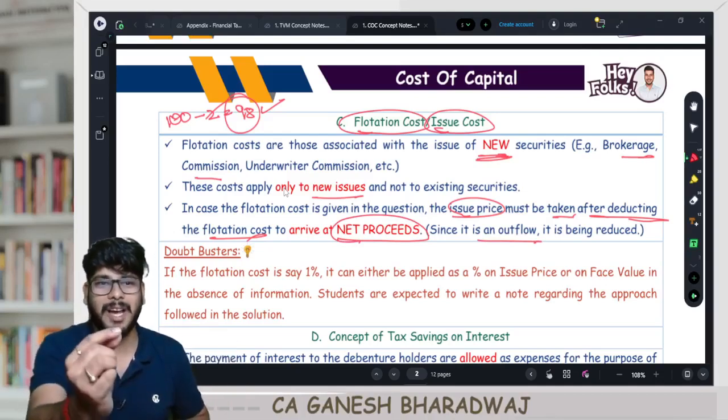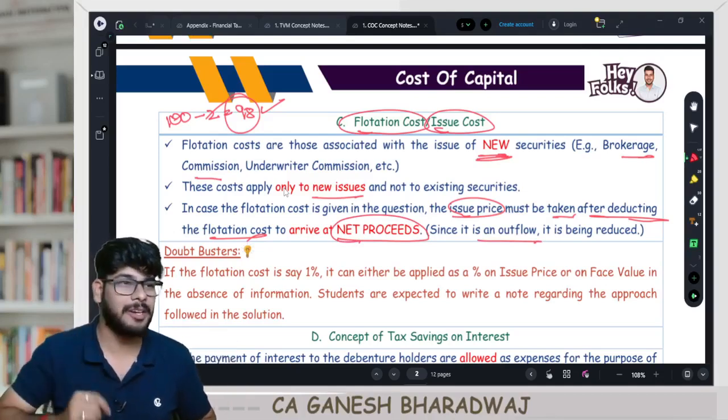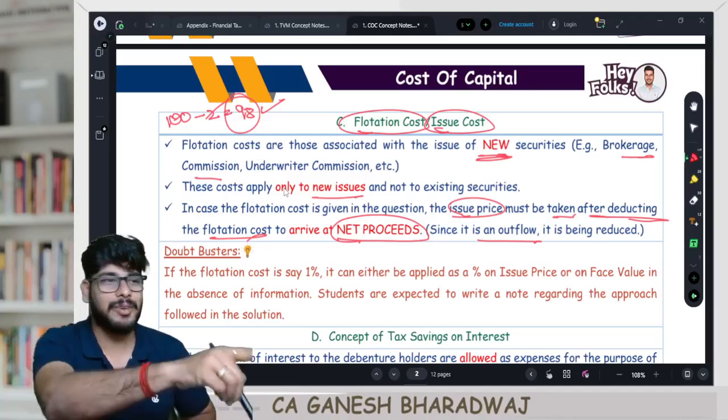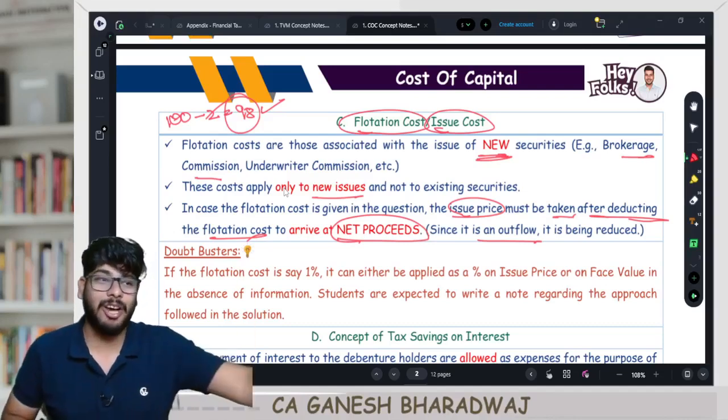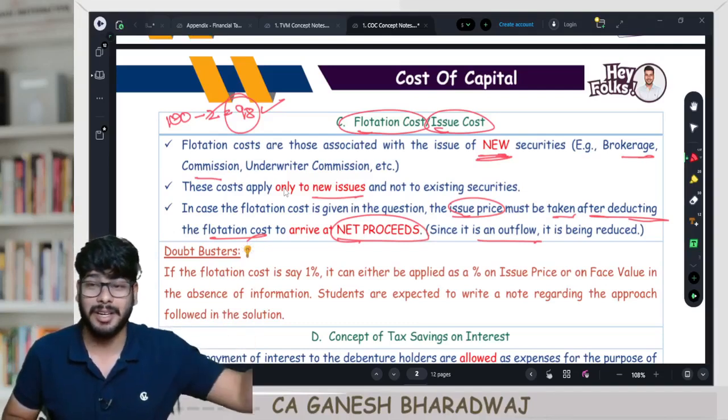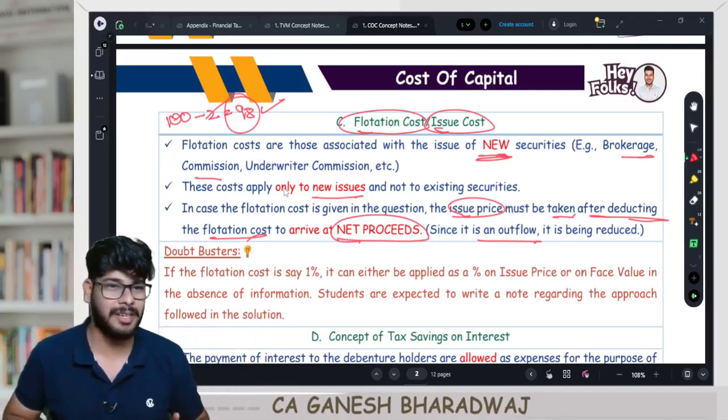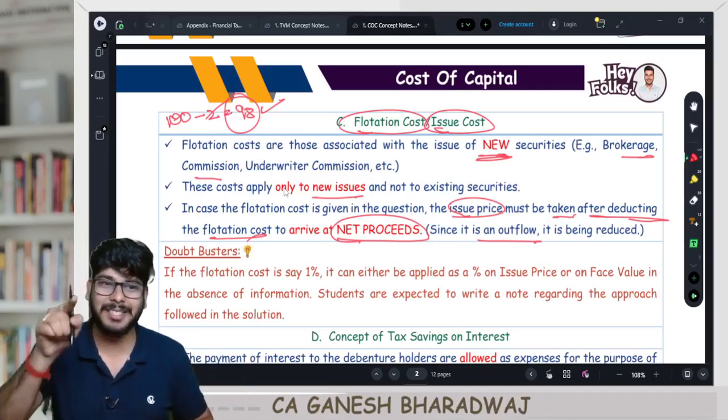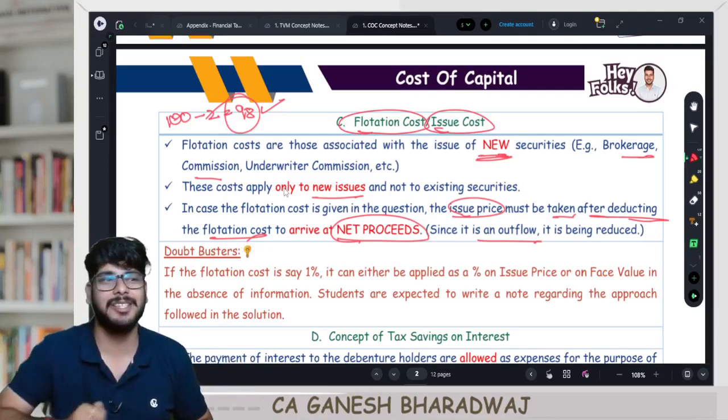Right? Now let me add one more point to this. Now it will become interesting. Till now we saw that what was a return from the perspective of the investor was a cost from the viewpoint of the company. Why? Because the cash flows are the same. But if there is a flotation cost, there will be a change in this rule.